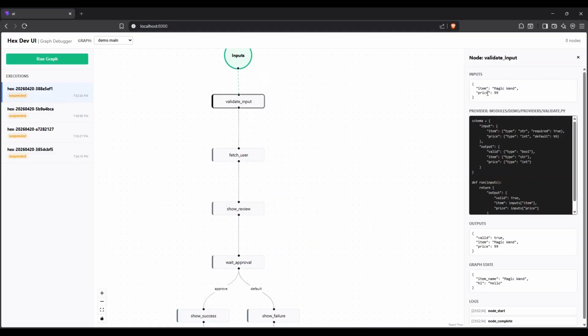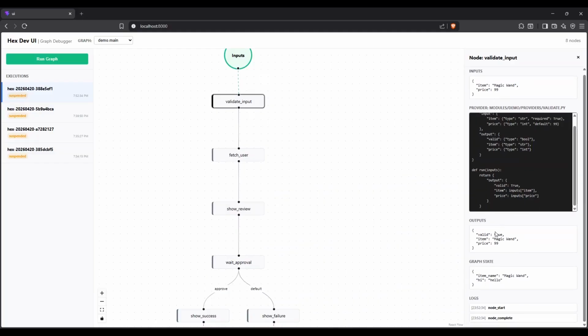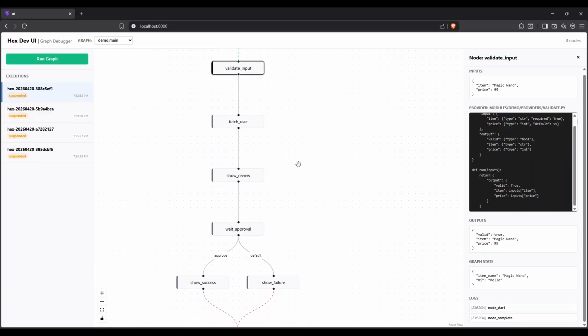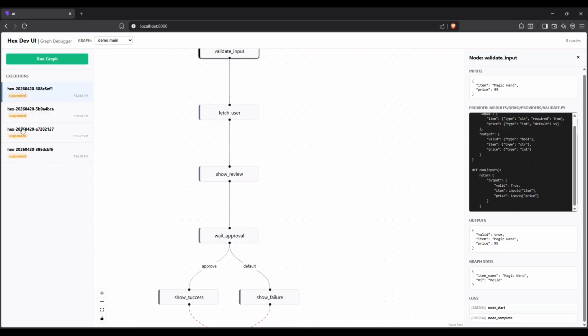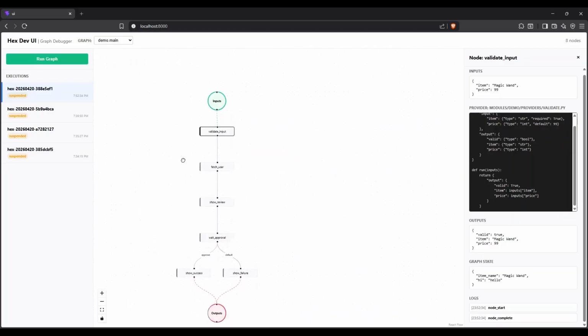You have the inputs, which is the graph state, of course. The outputs, it's very strange, the inputs here. Everything's all messed up, but this is the wrong time. These are the right times at least. But that's that. I also have a CLI that I can show, but I'm probably going to start over from scratch.